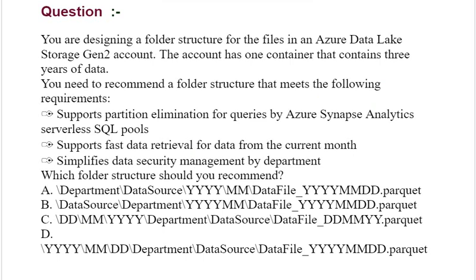Our question is, you are designing a folder structure for the files in an Azure Data Lake Storage Gen2 account. The account has one container that contains 3 years of data. You need to recommend a folder structure that meets the following requirements.